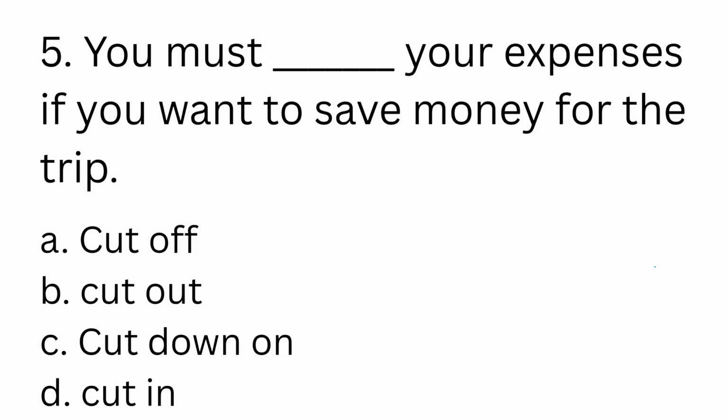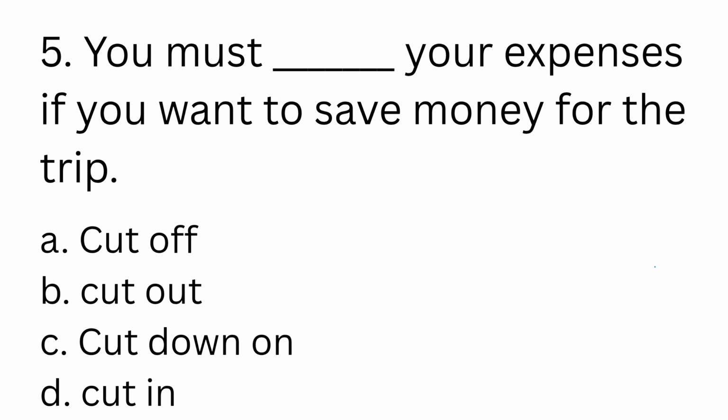Now, the sentence is, you must dash your expenses if you want to save money for the trip. Now, the context here is you must reduce your expenses.